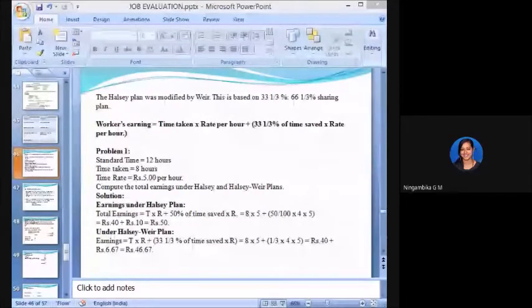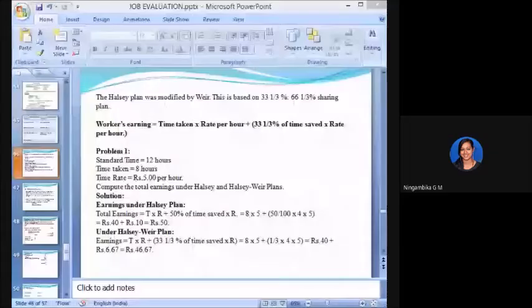Yes, ma'am. And the sum of S minus T. S minus T is nothing but standard time minus time taken. Standard time is 10. Time taken is 8. 10 minus 8 is 2. Right? Into 2.5. So now you will get the answer. Check it out. Others, lot of disturbance is there. Okay, fine.